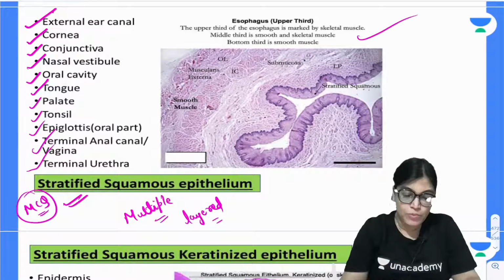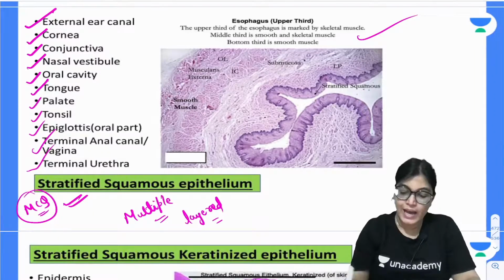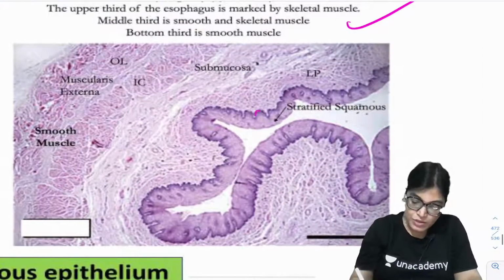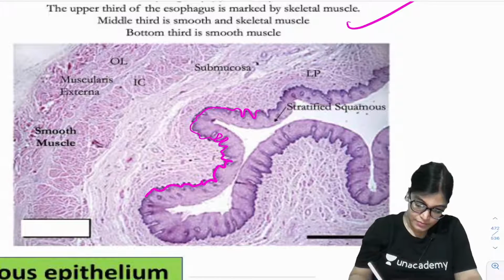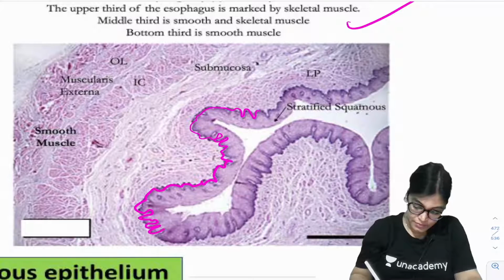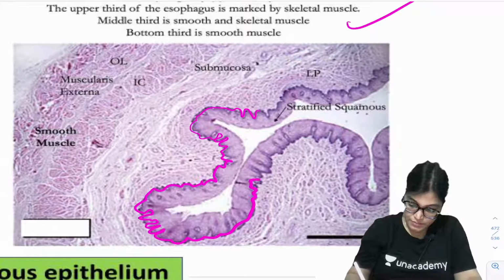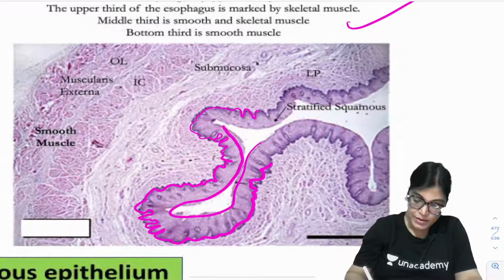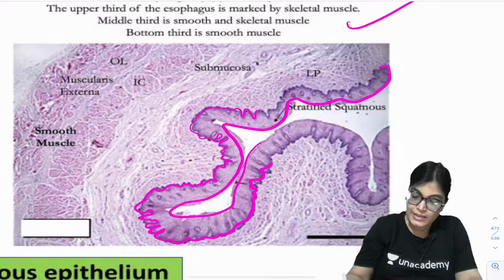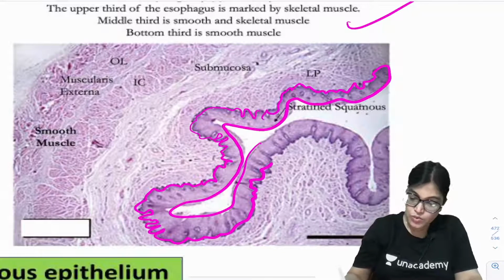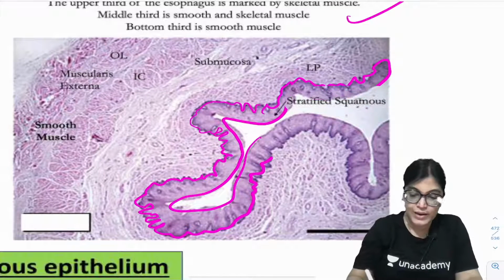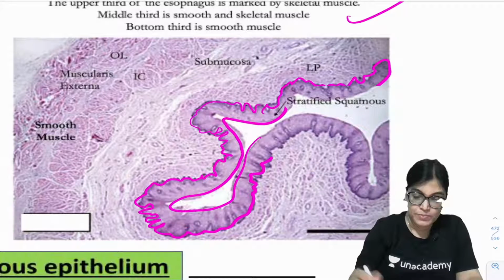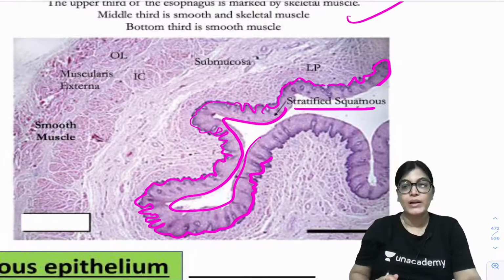Now when we are talking about the esophagus also, the esophagus is having multiple layers. So see here, can you see this is the epithelium? Okay, this whole is the epithelium. What you can see is that it is not a single layer, but multiple layers. So what you can appreciate is that it is multiple layered, so it is called stratified squamous epithelium.